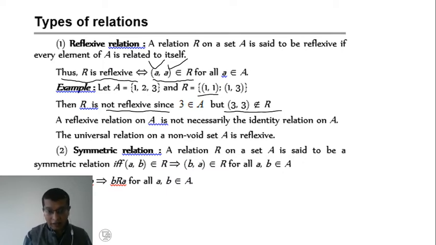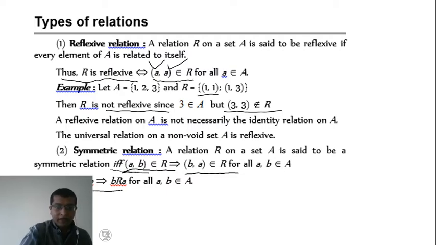Next, symmetric relation. A relation is symmetric if and only if (a, b) belongs to R implies (b, a) also belongs to R. That is, if a is related to b as well as b related to a, then we say that it is a symmetric relation. For example, if we have two elements 1 and 2, then (1, 2) belongs to R and (2, 1) also belongs to R, then it is a symmetric relation.